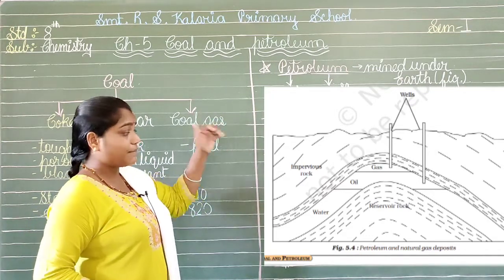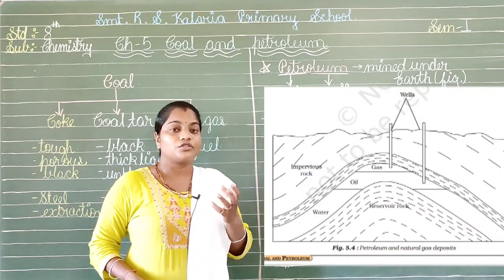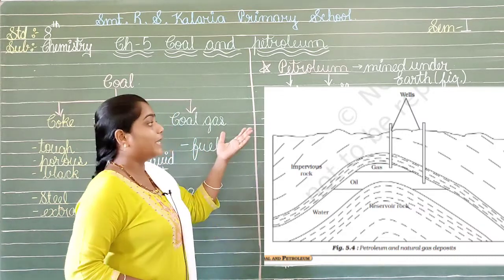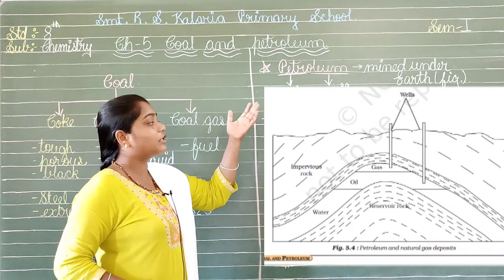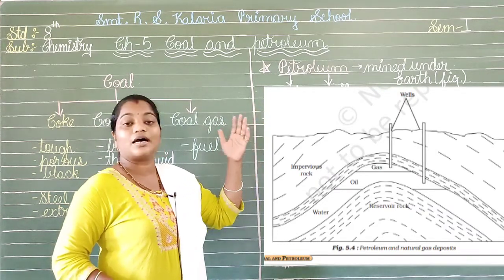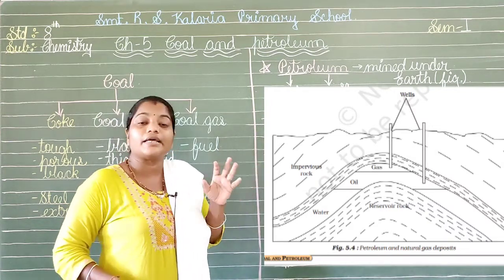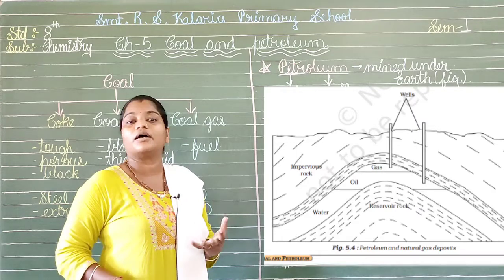Now how do we separate out or take these things from the core of the earth? What can we do? We can dig wells. As you can see in the picture, there are two wells shown to us. One is for the gas and the other is for the oil. So these are the things by which we can take out these natural products from the earth's crust.